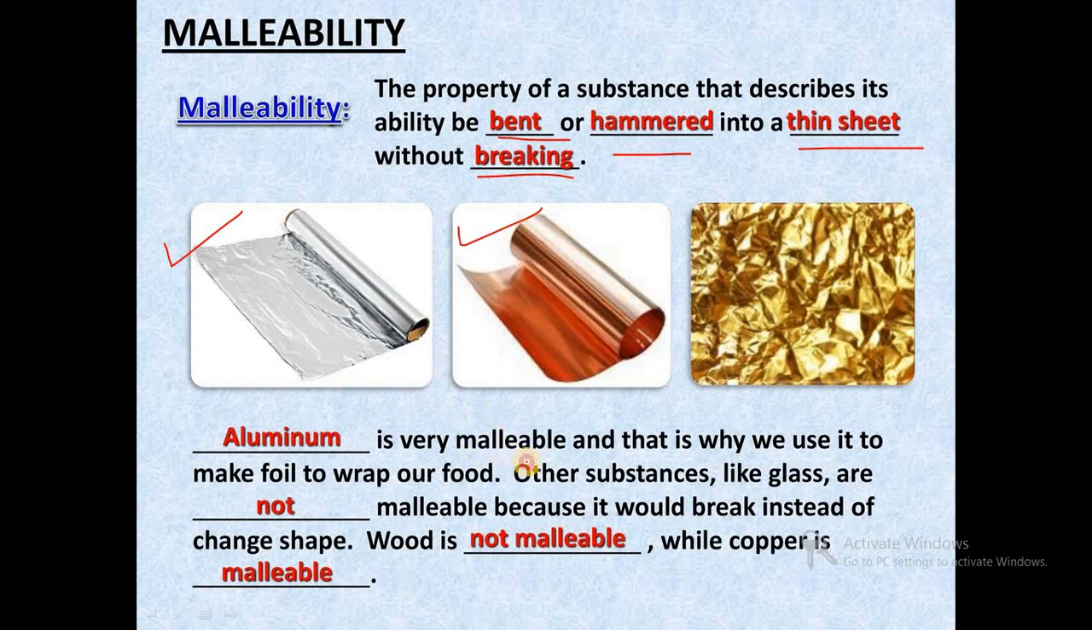Aluminum is very malleable, and that is why we use it to make foil to wrap our food. Other substances like glass are not malleable because they would break instead of changing shape. Wood is also not malleable. We cannot convert wood into thin sheets, while copper is malleable in nature. So copper foils and copper rings are also used. These are malleable metals like aluminum and copper.